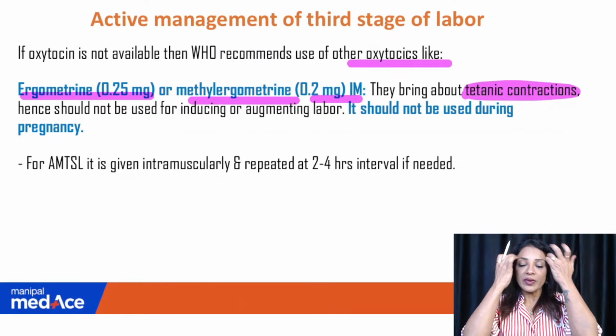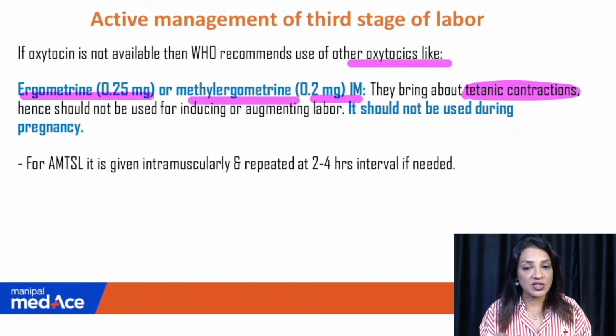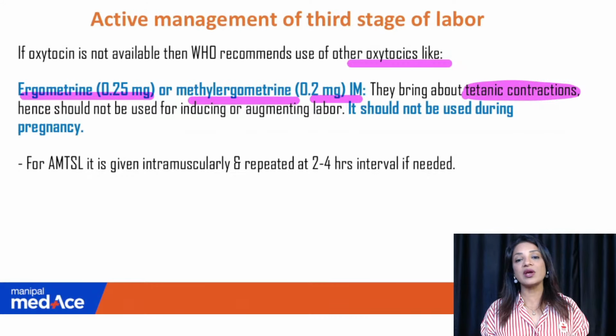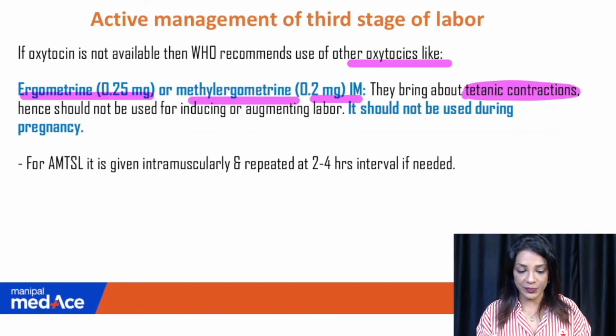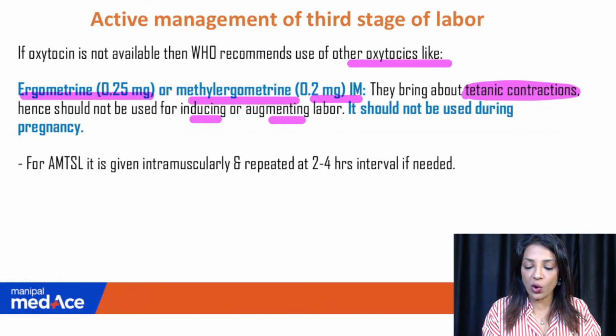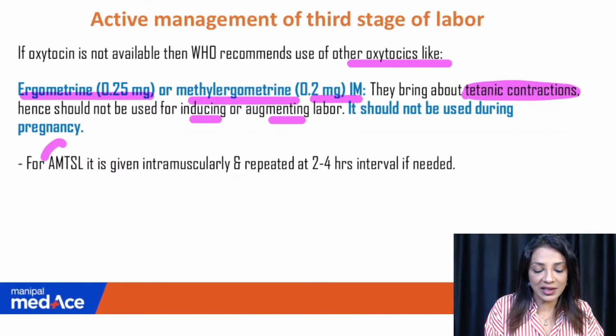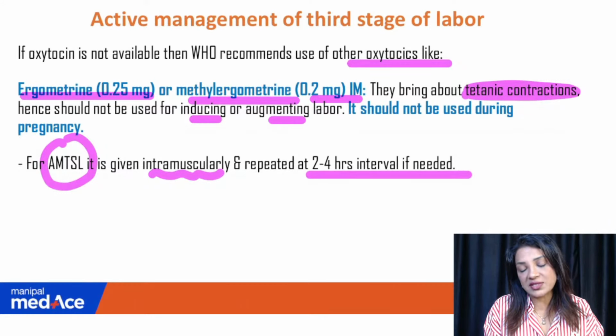Hello. So, remember that ergometrine is basically inducing tetanic contractions. So we cannot use it for induction, we cannot use it for augmentation. Even after delivery of the baby, we do not give it unless the placenta is delivered, because it can lead to tetanic contractions and cause the os to completely close, and then it will end up in retained placenta. Hence it should not be given for induction or augmentation. It should not be used during pregnancy. For active management, it is given intramuscularly, repeated at 2 to 4 hours interval if needed.